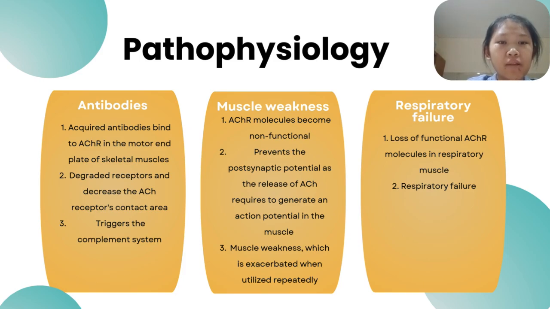The second one is muscle weakness. Acetylcholine receptor molecules will become non-functional when the acetylcholine receptors contact area is reduced. It prevents the postsynaptic potential, as the release of acetylcholine at the nerve terminal requires it to generate an action potential in the muscle. This causes muscle weakness, which is worsened when a muscle group is used repeatedly.